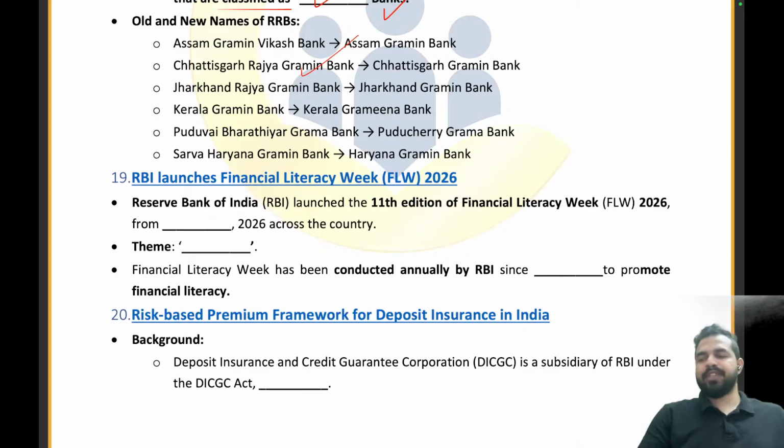Now let's move on to the next part, that is the Financial Literacy Week. So RBI has launched the 13th edition of the Financial Literacy Week. Now please tell me, what is the duration of the Financial Literacy Week. This is an initiative launched by the Reserve Bank of India in 2016, and the theme is KYC, your first step to the banking, safe banking. KYC, the first step to the safe banking. And what is the timeline? Timeline is 9th Feb to 13th Feb. Absolutely right.